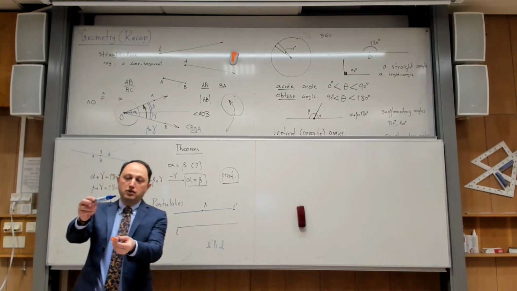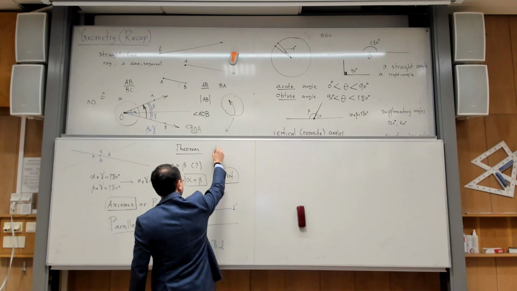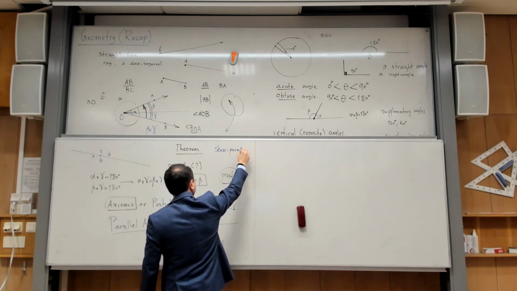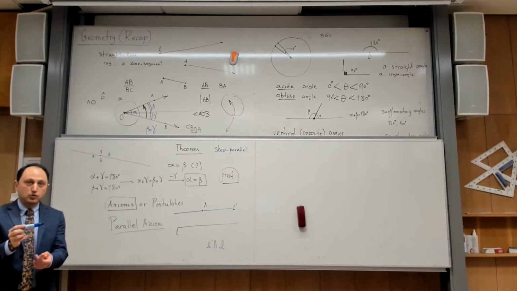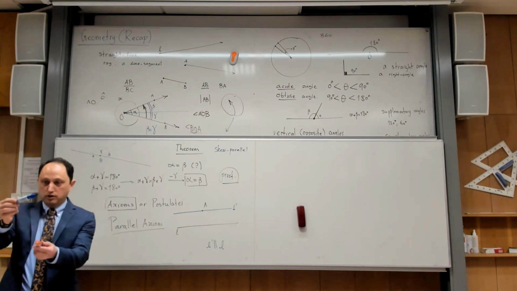These two lines are called skew lines. Yes, if you want to learn the word, skew. Two lines that don't intersect, but don't lie on the same plane, are called skew lines.